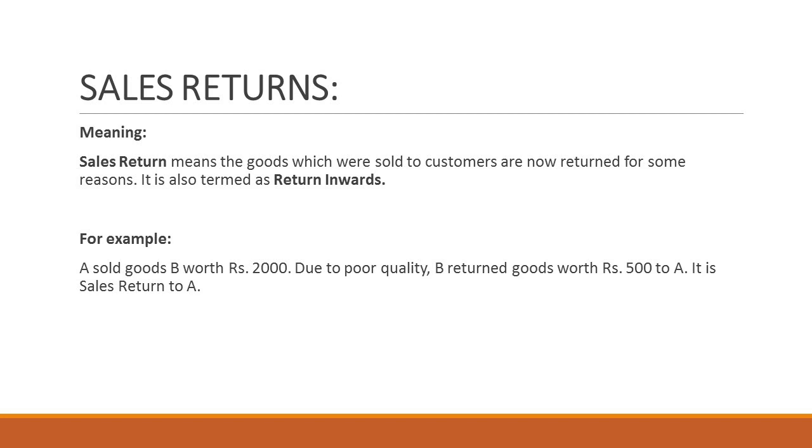Suppose A sold goods to B worth rupees 2000, and due to poor quality, B returned goods worth rupees 500 to A. Then in this case, it is sales return to A. The goods worth rupees 500 which were returned to A are sales return to A.